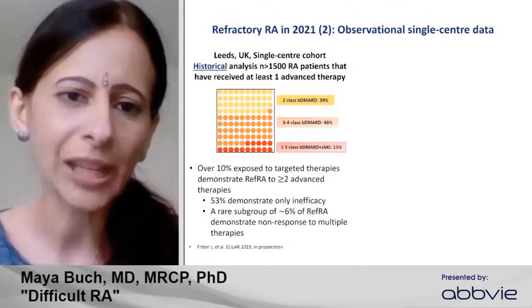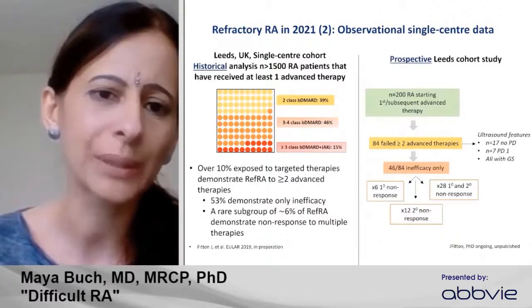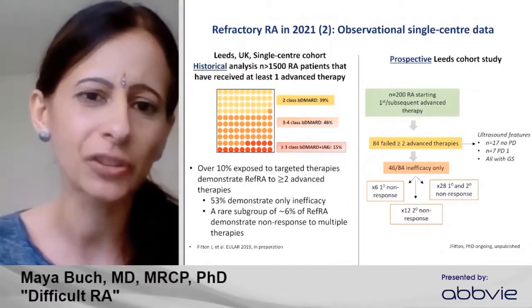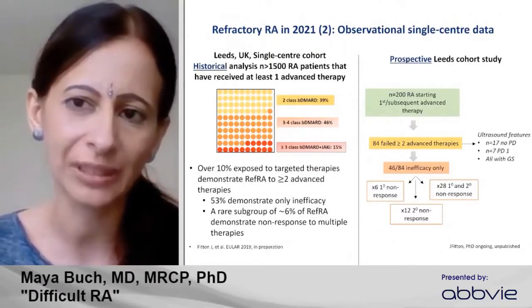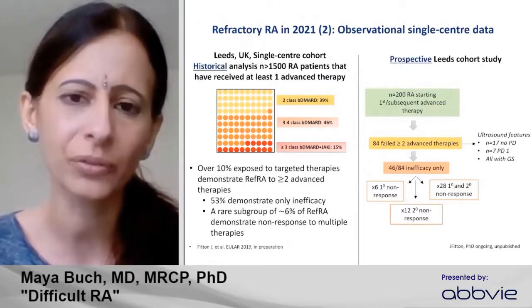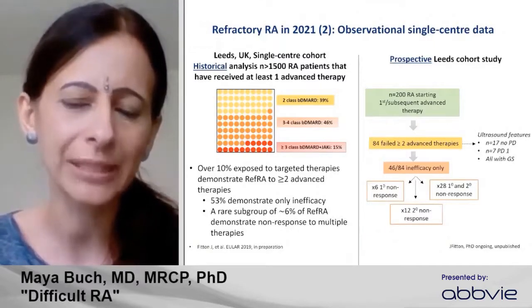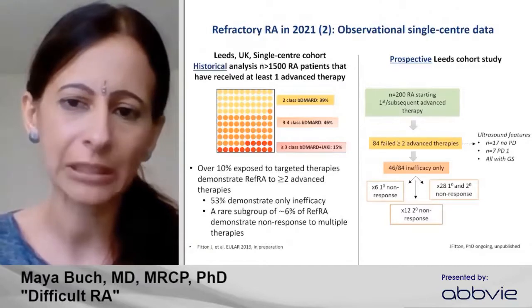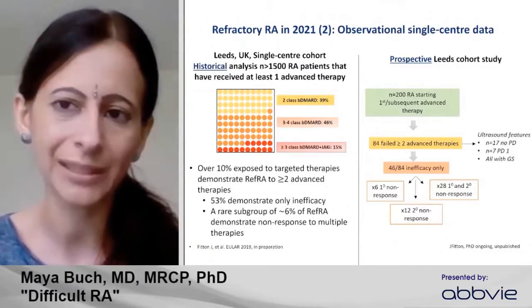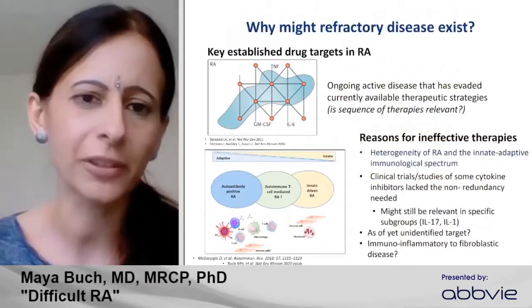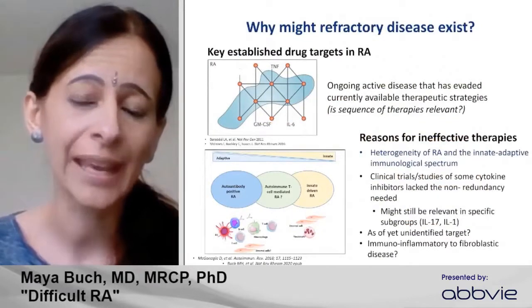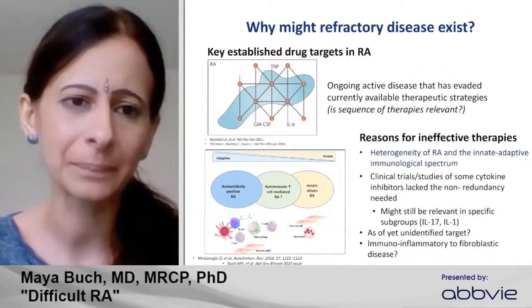And when we used ultrasound in a prospective cohort to identify proportions of patients in whom there may not be inflammation, there was a reasonable proportion that was satisfying this group. So it's important that we use all our tools available to really be able to stratify patients that have refractory disease. But why may it be that patients have persistent pathology in the face of such effective targeted therapies?